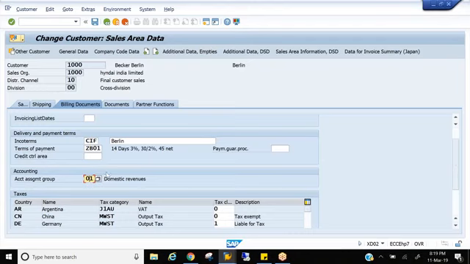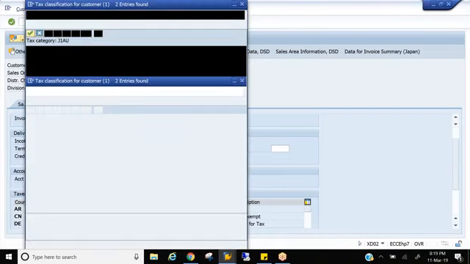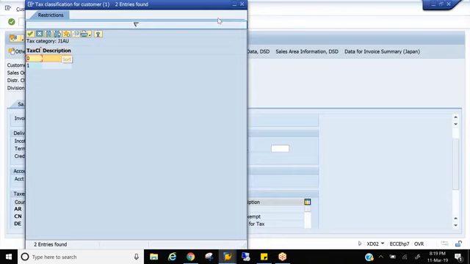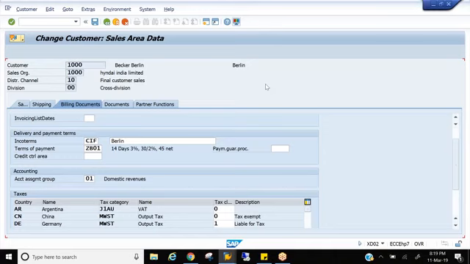Then next is tax. Here we mention whether the customer is taxable or not. Is he full tax, half tax, not liable for tax? So again, your business will provide it, and based on that, the configuration will be done.